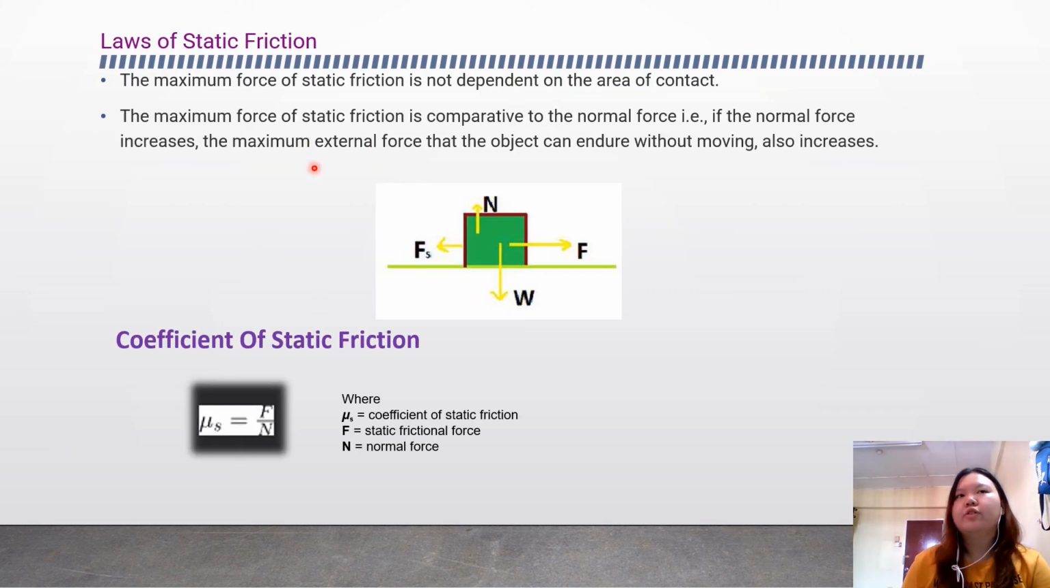So we have two laws for static friction. The first one is that the maximum force of static friction is not dependent on the area of contact. And the second one is that the maximum force of static friction is proportional to the normal force. If the normal force increases, the maximum external force that the object can endure without moving also increases. This is the picture that represents static friction. And we have the coefficient of static friction, which is equal to the static frictional force over the normal force.